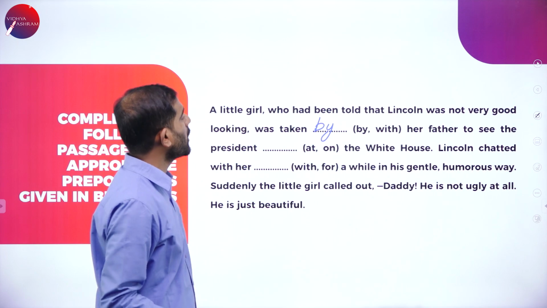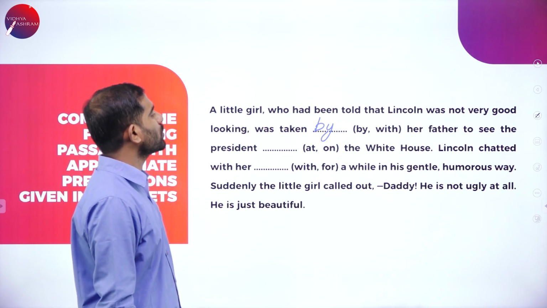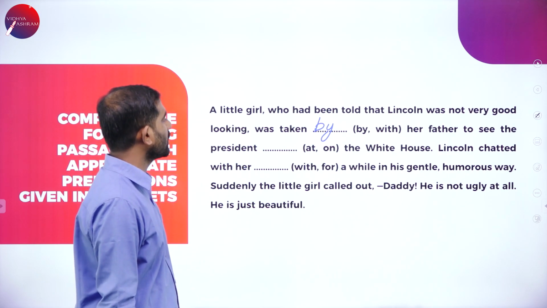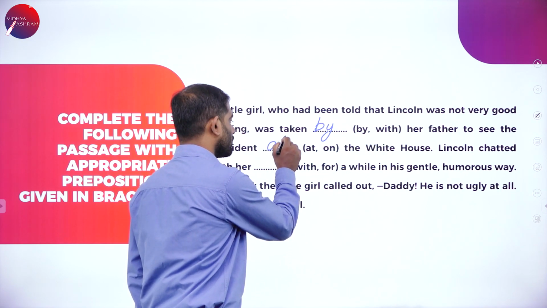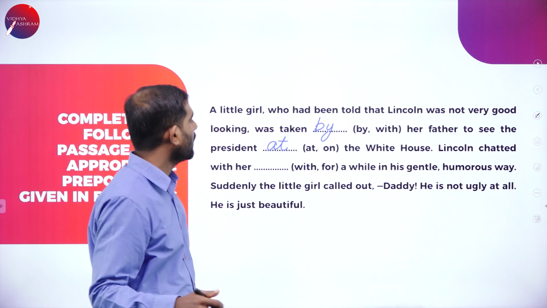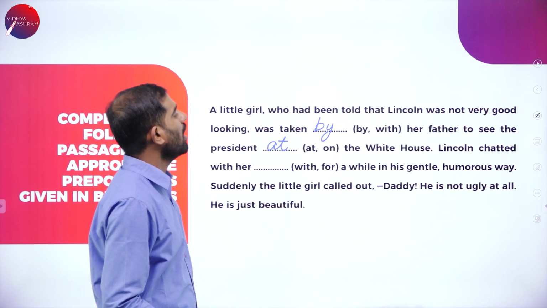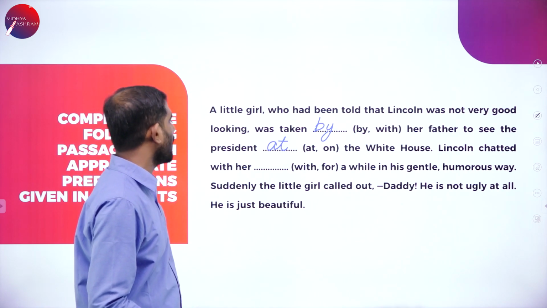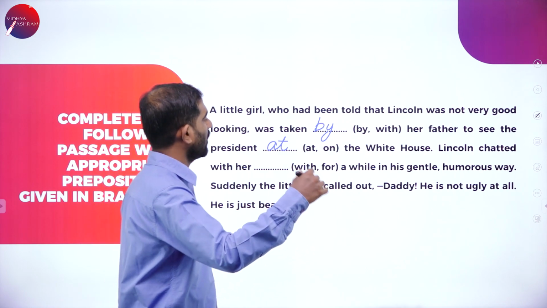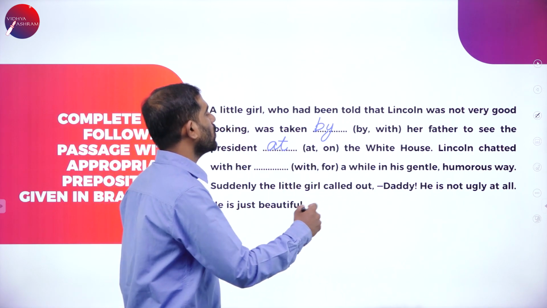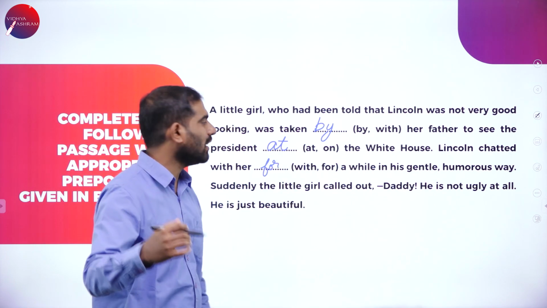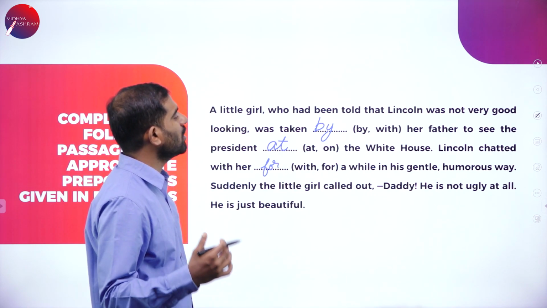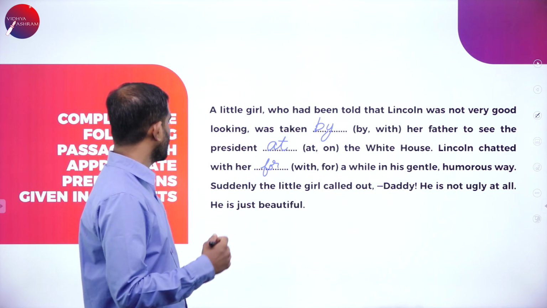By her father to see the president at the White House. It is at the White House. Lincoln chatted with her for a while, in his gentle, humorous way.